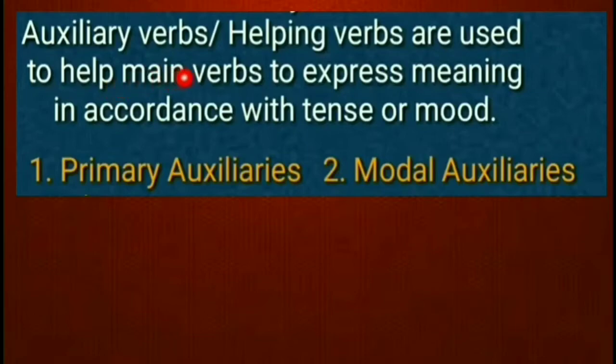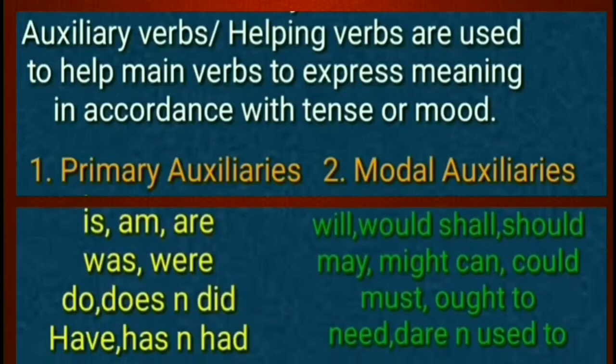So auxiliary verbs or helping verbs are used to help main verbs, so they come before the main verbs to express meaning in accordance with tense or mode. They can show the tense and mode. So which are those? Look at here.